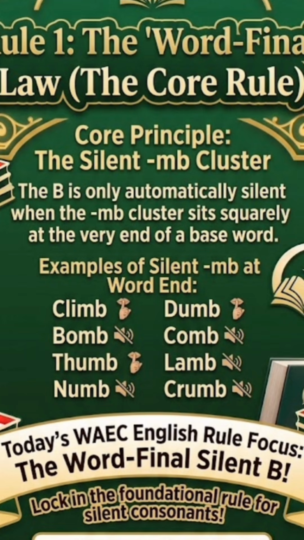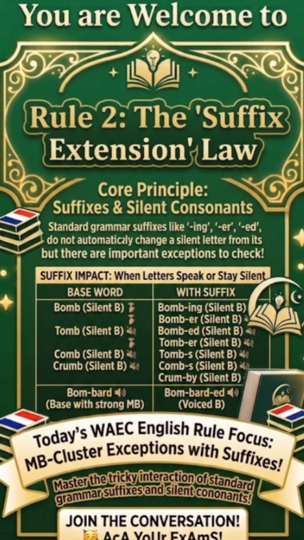Because these are root words, these are main words, right? And we have M and B as the last letters. You do not pronounce the B, it becomes silent. So you have climb, bomb, thumb, dumb, comb, lamb, numb, and crumb, right? The second rule is the suffix extension.